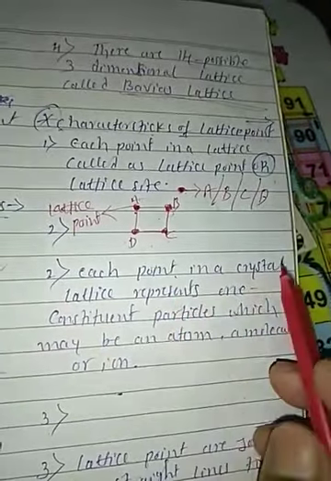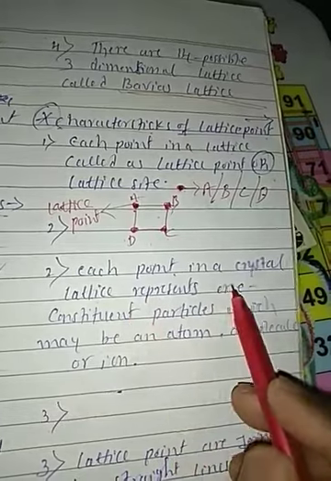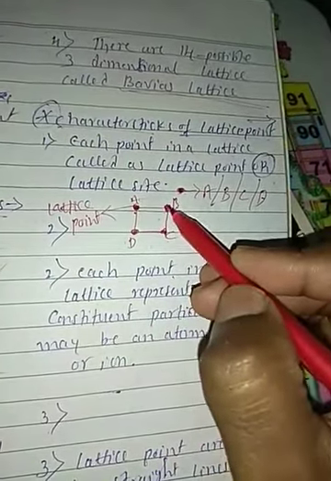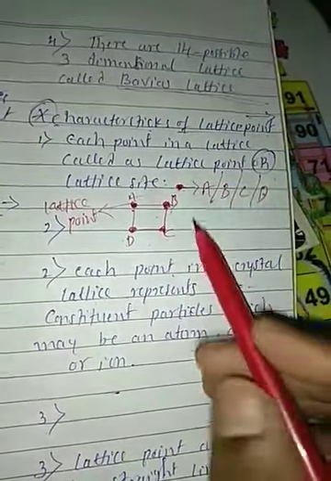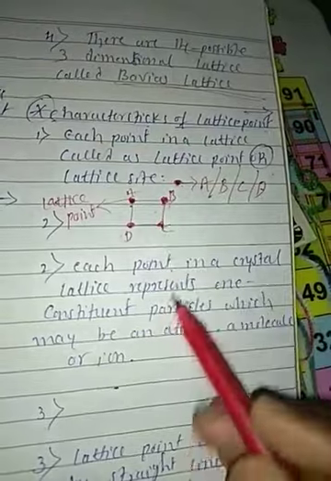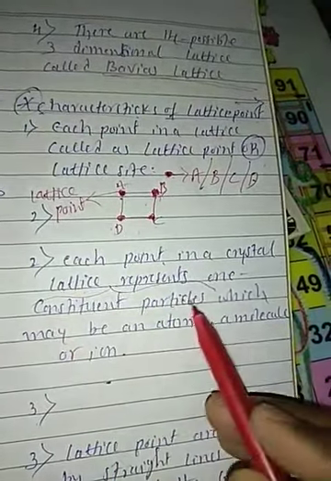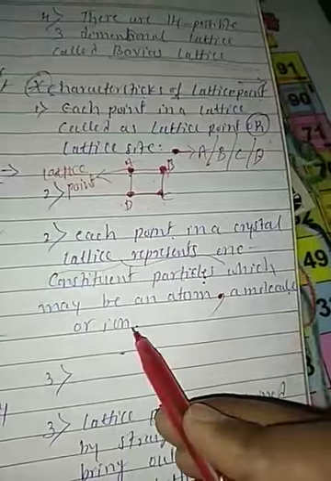Each lattice point in the crystal lattice represents one constituent particle. We represent lattice points by using a dot. This dot means this position is occupied by one constituent particle, which may be an atom, molecule or ion.